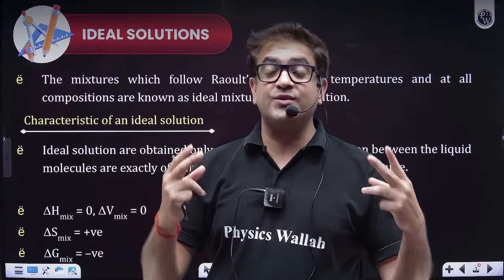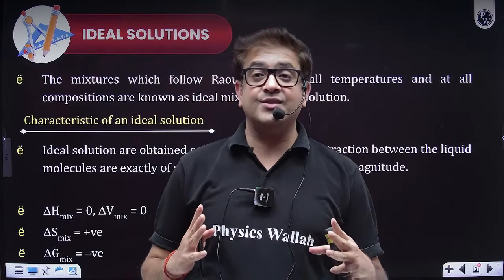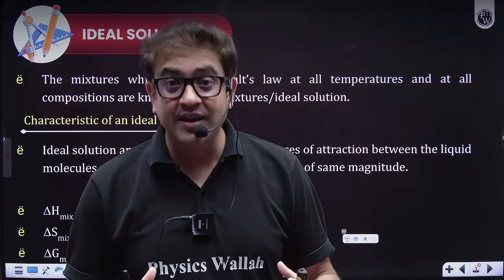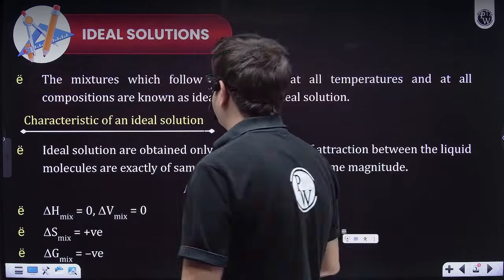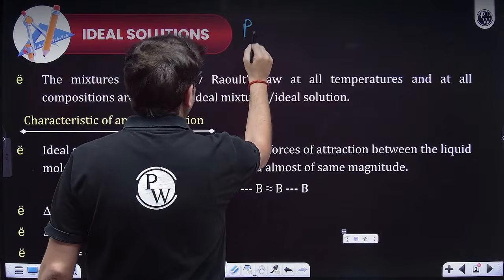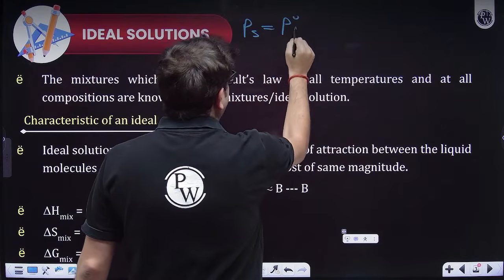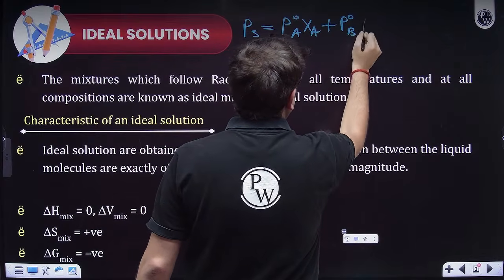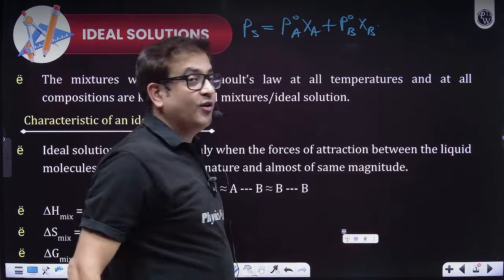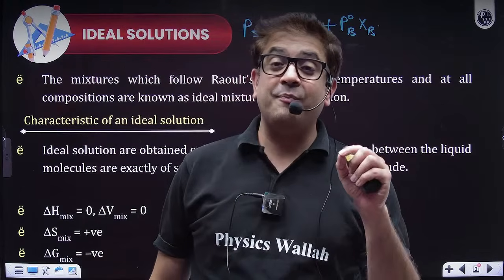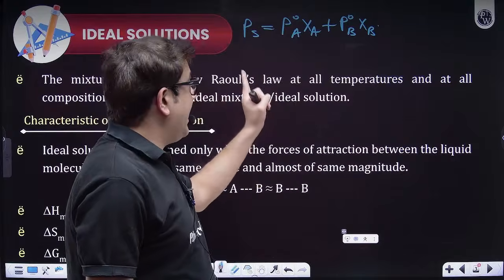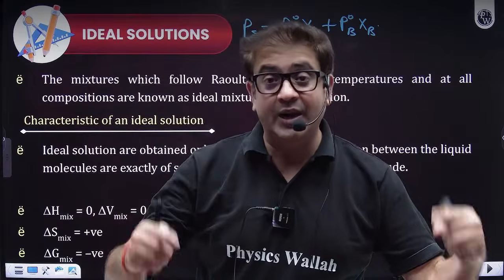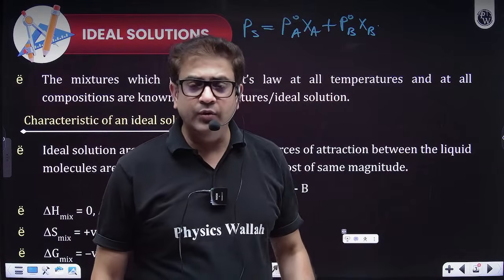If you mix two components, because JEE generally asks questions for two components, and make a solution, then the total vapor pressure becomes equal to P naught A into XA plus P naught B into XB, where P naught A and P naught B are the vapor pressures of pure components A and B, and XA and XB are the mole fractions of components A and B in the liquid phase. I hope everybody knows this now.